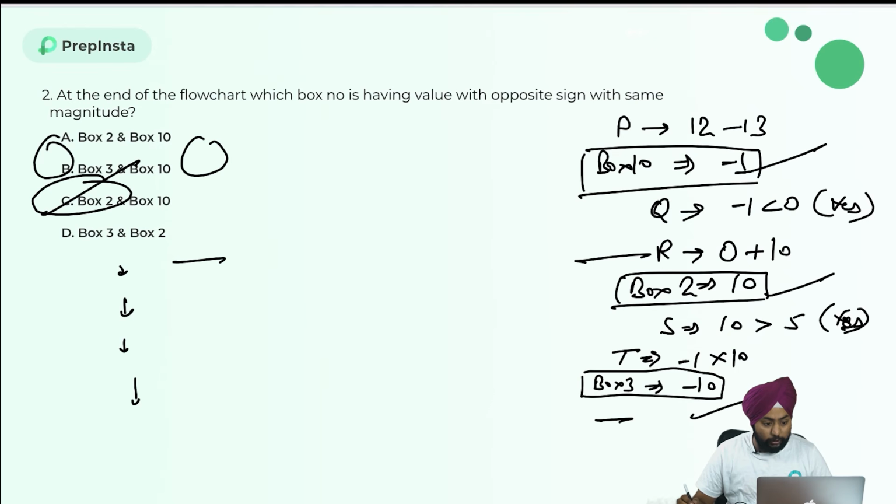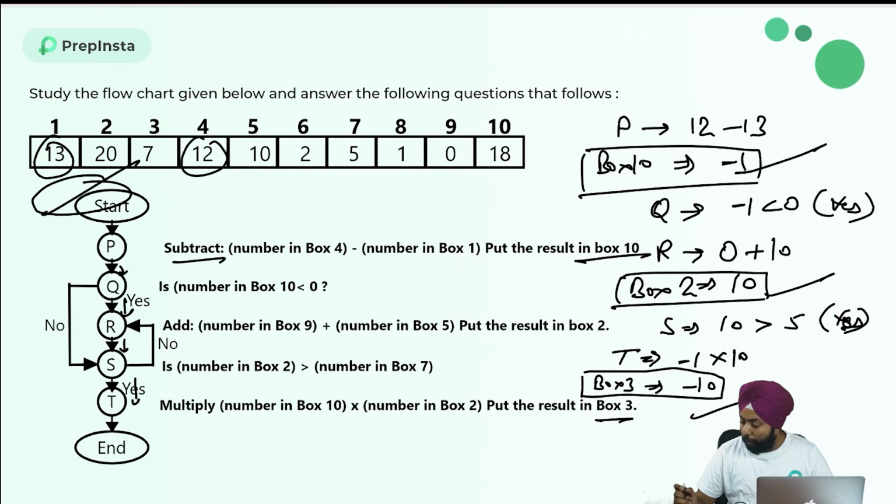At the end of the flow chart, which boxes have values with opposite sign and same magnitude? Okay, let's see. If you notice, box 3 is having -10, whereas box 2 is having 10.